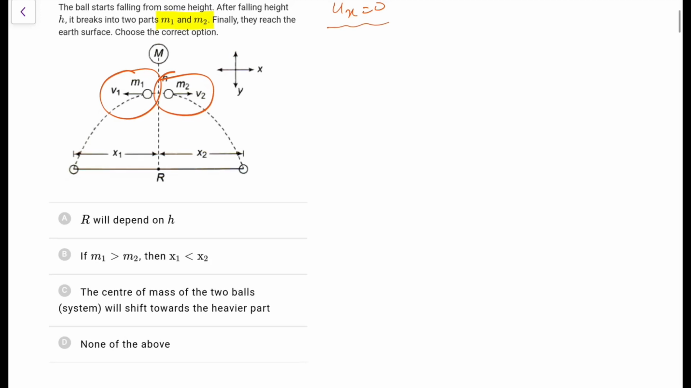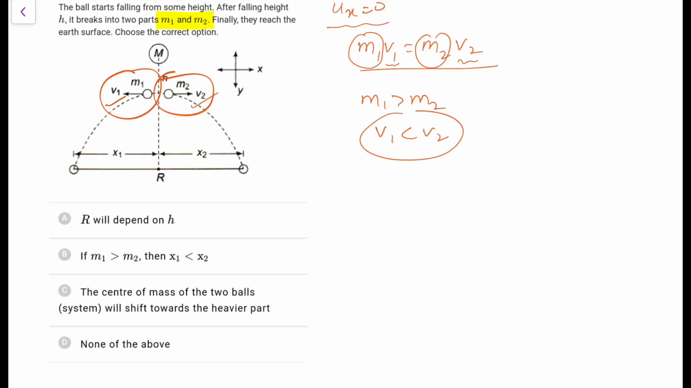So here, leave the y part aside, we need to know about the x part. From the diagram it is clear that m1 v1 should be equal to m2 v2. So if m1 is greater, v1 is smaller. If m2 is greater, v2 is smaller. So if m1 is greater than m2, v1 is less than v2. And because v1 will be lesser, and as per the diagram both will take the same time, x1 is going to be lesser than x2. So definitely we'll go for option B.